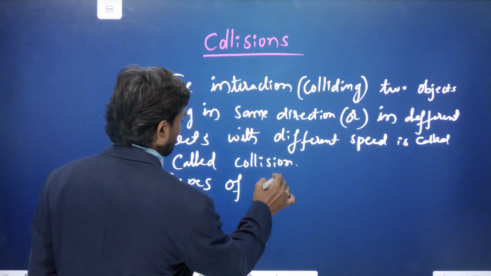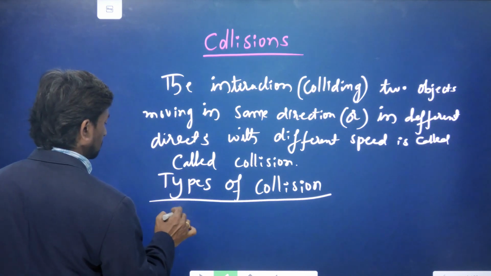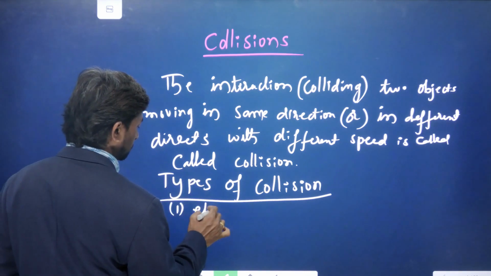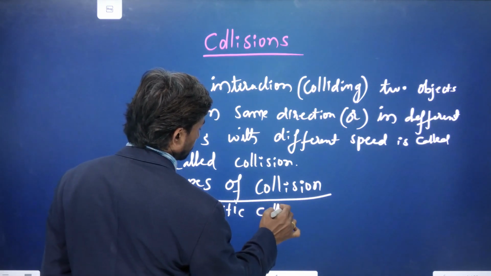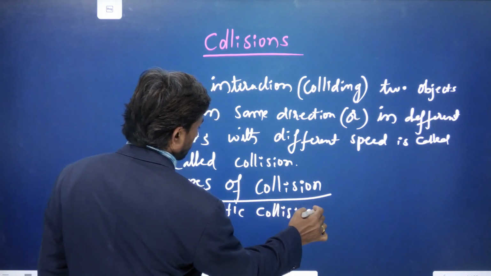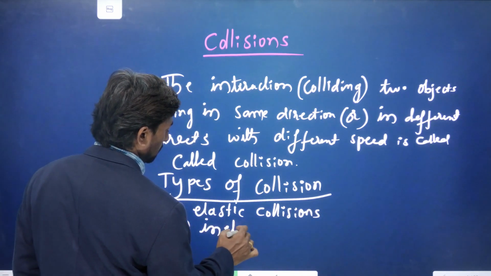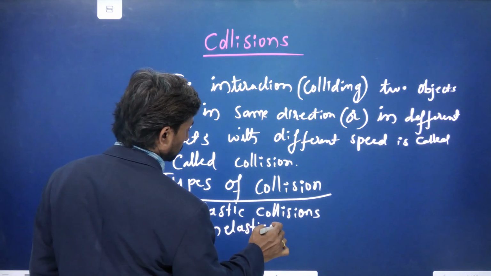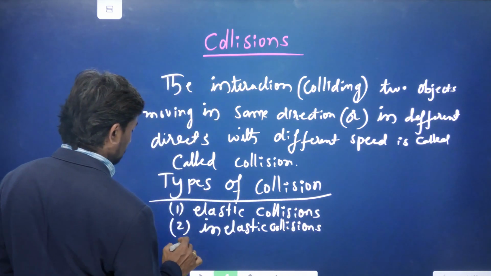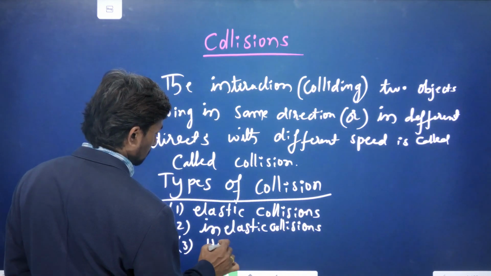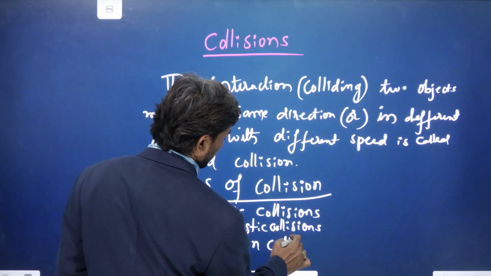Types of collisions. The first one is the elastic collision. The second is the inelastic collision. The third one is the head-on collision.